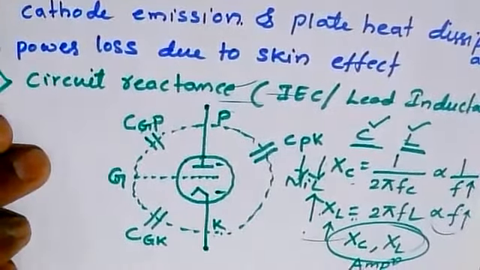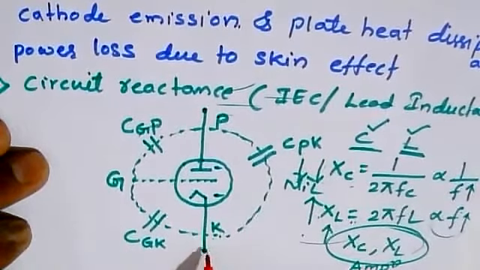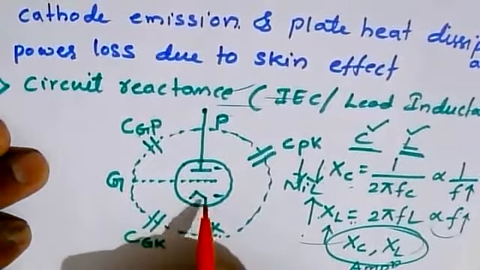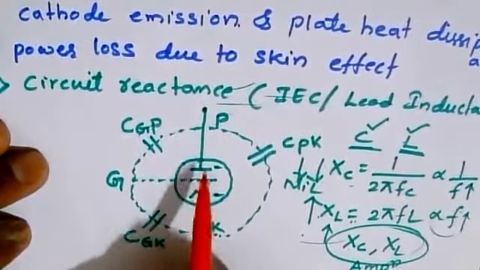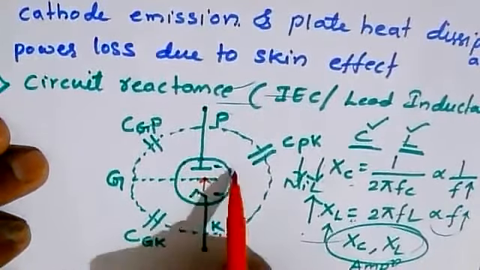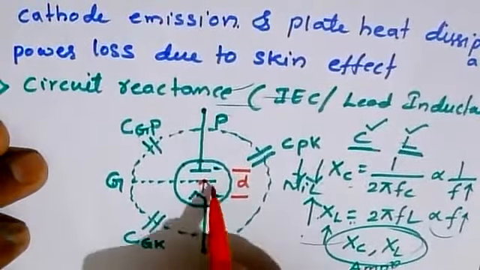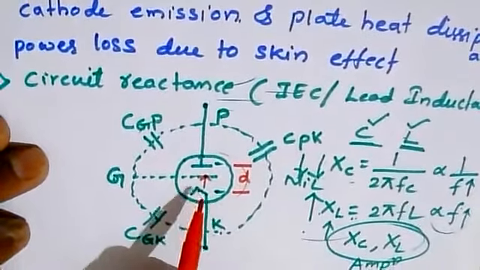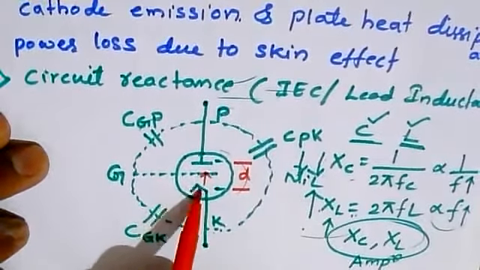Whenever this triode is operated with a certain supply voltage, the cathode starts emitting electrons, and they move from cathode to anode, which are separated by a distance d. Then we can define the transit time as the time taken by the electrons to travel from cathode to anode.